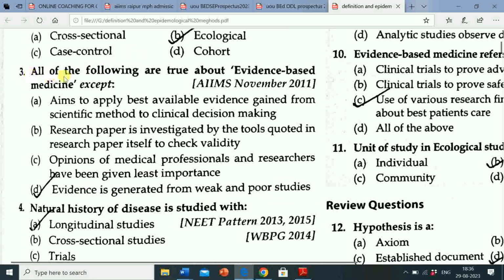So here question is, all of the following are true about evidence-based medicine except. So correct answer is evidence is generated from weak and poor studies. So this statement is not true about evidence-based medicine, and other statements are true. That is option A aims to apply best available evidence gained from scientific method to clinical decision making. Research paper is investigated by the tools quoted in research paper itself to check validity. Opinions of medical professionals and researchers have been given least importance. These 3 statements are true about evidence-based medicine.